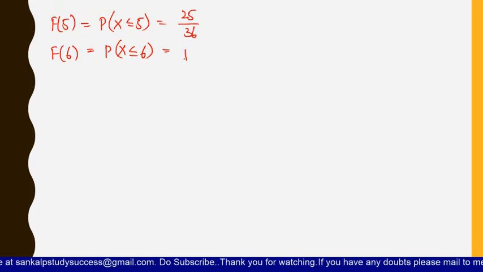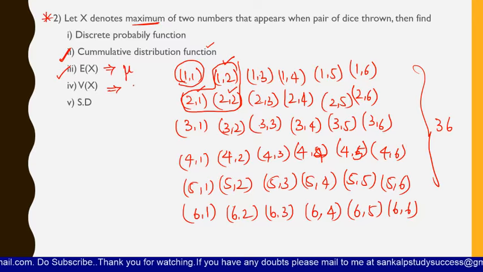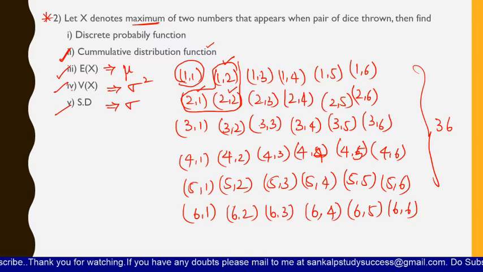Okay, so now this is the cumulative distribution function. Now we have to find the mean, variance and standard deviation. E of x is nothing but mu, variance is sigma squared, and standard deviation is sigma. So we have to find the mean, variance and standard deviation.